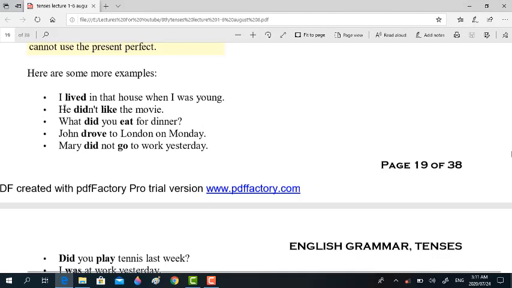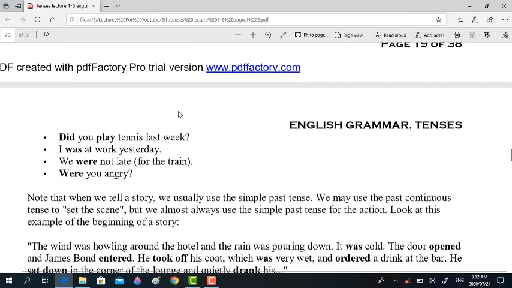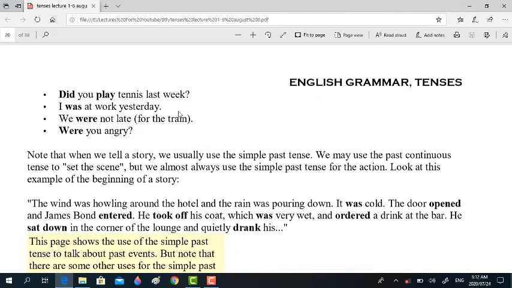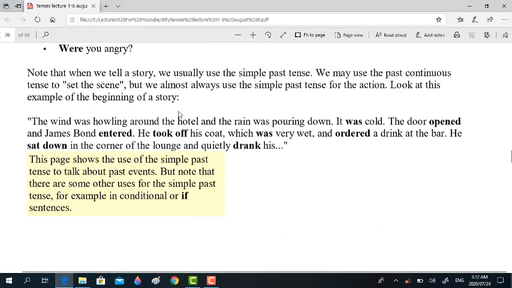Look at the examples, look at the structure, see how these examples match the structure, right? And also say whether an example is from the distant past or near past, right? Did you play tennis last week? I was at work yesterday. We were not late for the train. Were you angry? Note that when we tell a story we usually use the simple past tense.